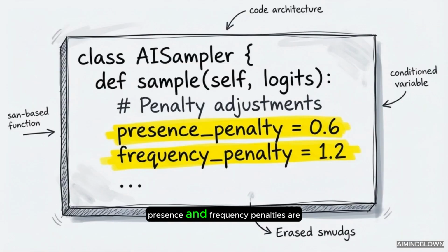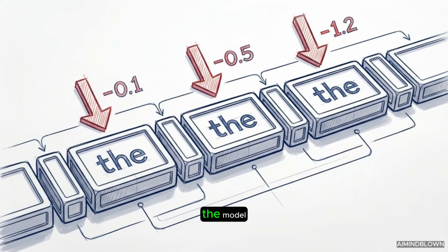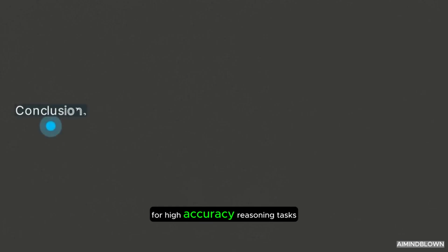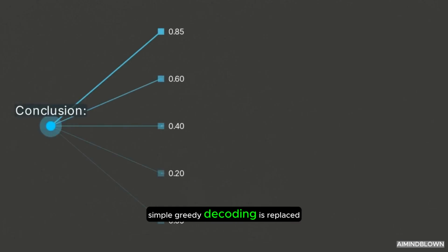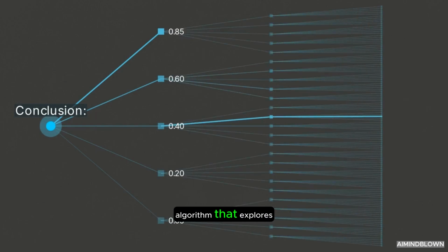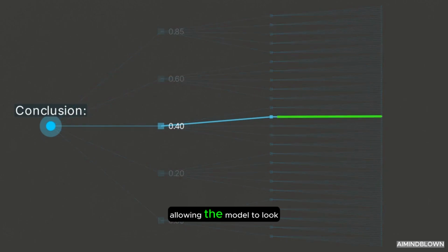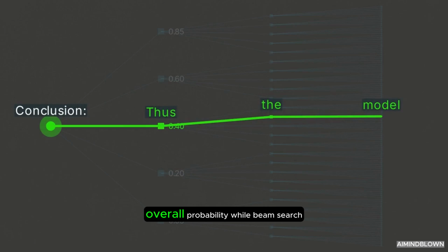From there, presence and frequency penalties are applied. These algorithms dynamically subtract from the logits of words that have already appeared in the output, preventing the model from falling into infinite repetition loops. For high-accuracy reasoning tasks, simple greedy decoding is replaced by beam search. Beam search is an algorithm that explores multiple possible token sequences simultaneously, allowing the model to look several steps ahead and select the sequence with the highest overall probability.